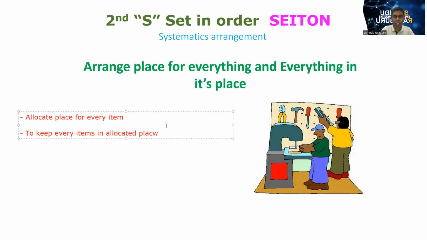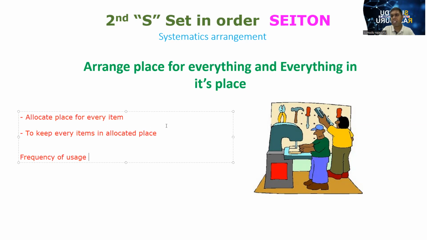That is the basic rule for set in order. Other than that, when we arrange, we have to think about the frequency of usage. If some item we use very frequently, every hour or every half an hour, we have to arrange that item in the nearest place so we can reach it easily.